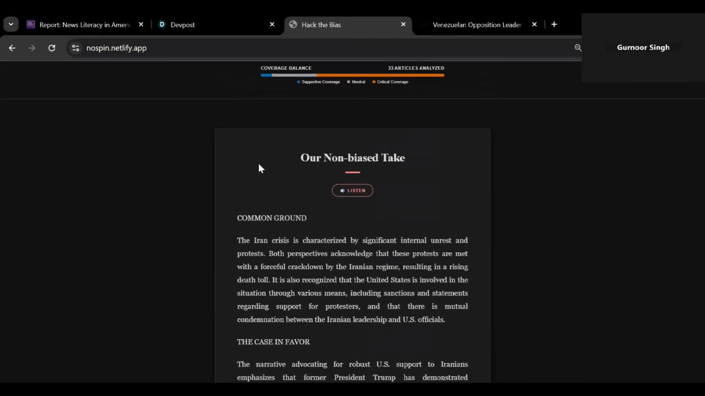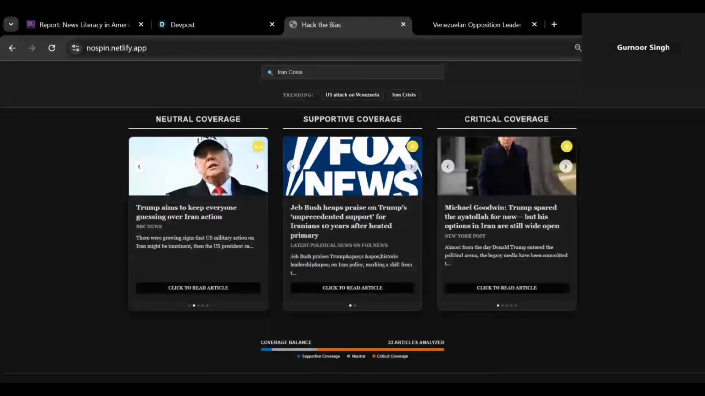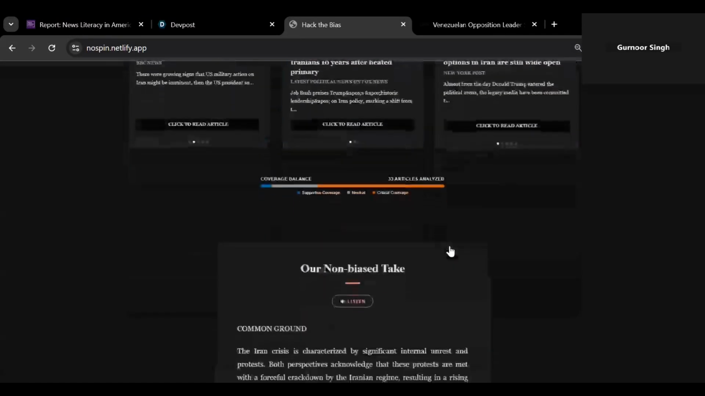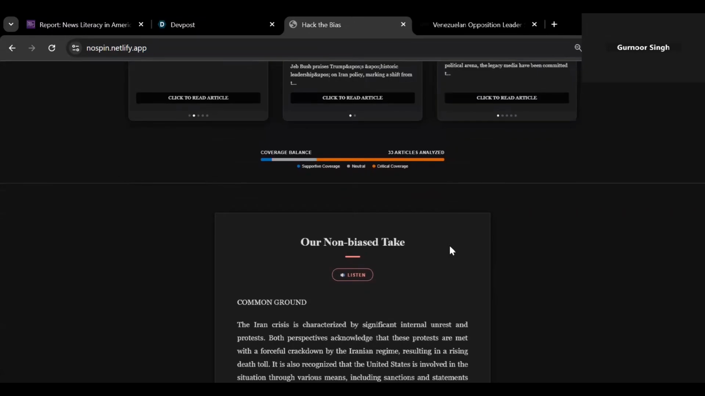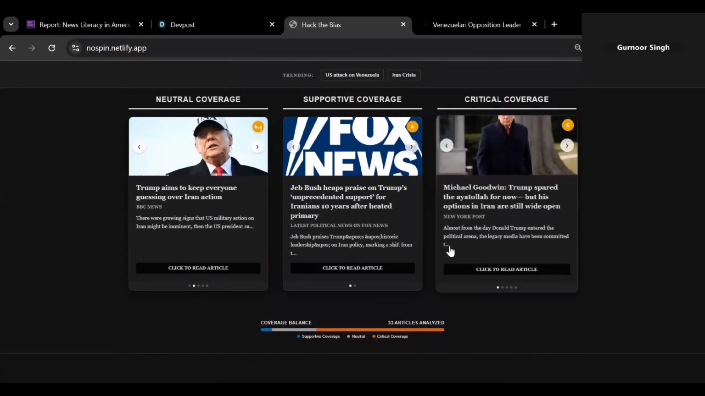Accessibility is intentional in this app. We have colorblind safe visuals, we have text to speech, and low cognitive load. Ultimately, the system doesn't really tell you what to think, it shows how narratives are constructed and where silence shapes perception.